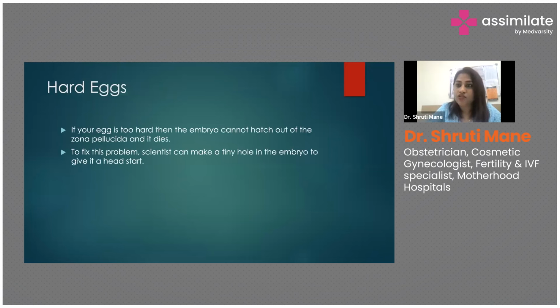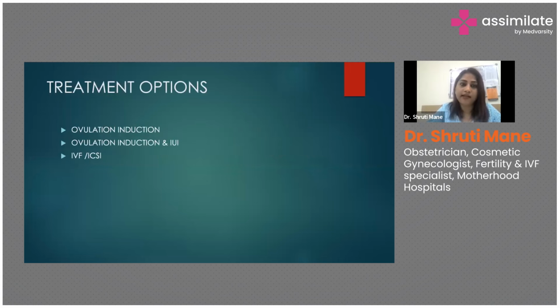And hence in such cases, we come to know about these cases when we take them for higher treatments known as IVF or ICSI. The zona is so hard that the blastocyst is not able to hatch itself outside. So in such cases, as I've written here, the scientist can make a tiny hole. This is known as laser assisted hatching, as in we create a small break at the level of the zona so that the embryo is able to hatch itself outside and implant to the uterine lining.